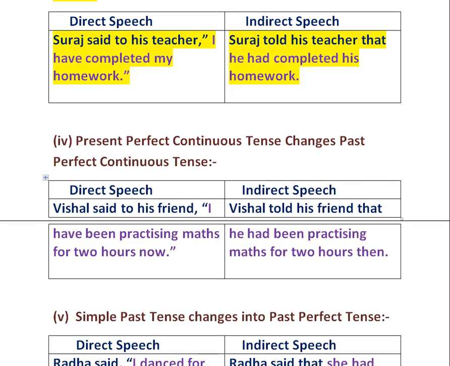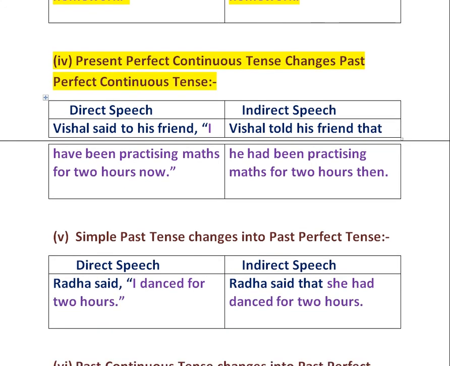Next rule is the present perfect continuous tense changes into past perfect continuous tense. Example is Vishal said to his friend, "I have been practicing maths for 2 hours now." So it changes into Vishal told his friend that he had been practicing maths for 2 hours then.